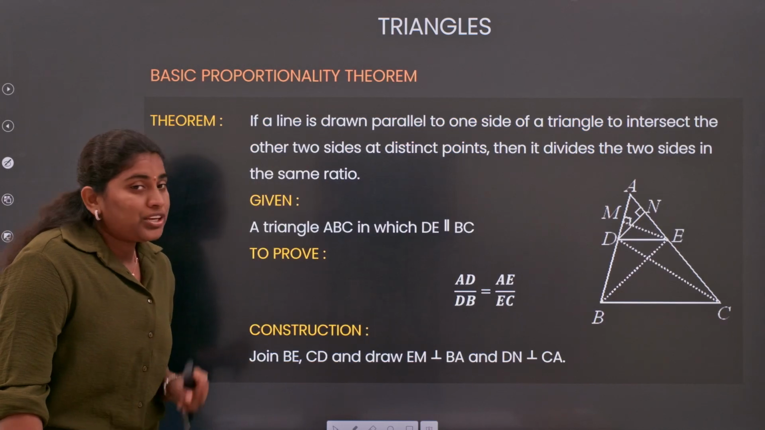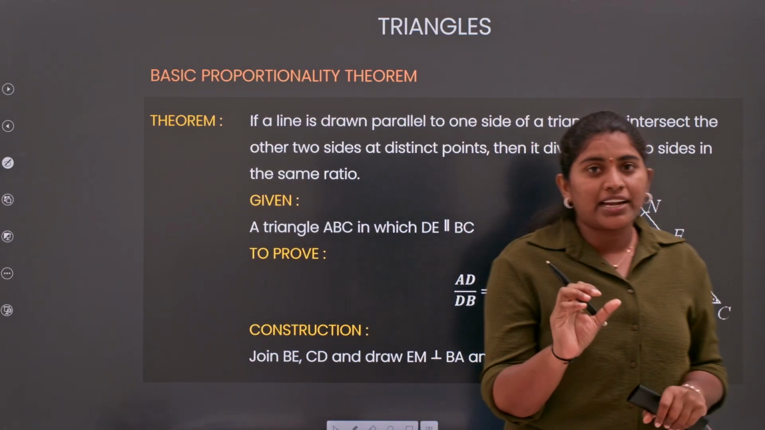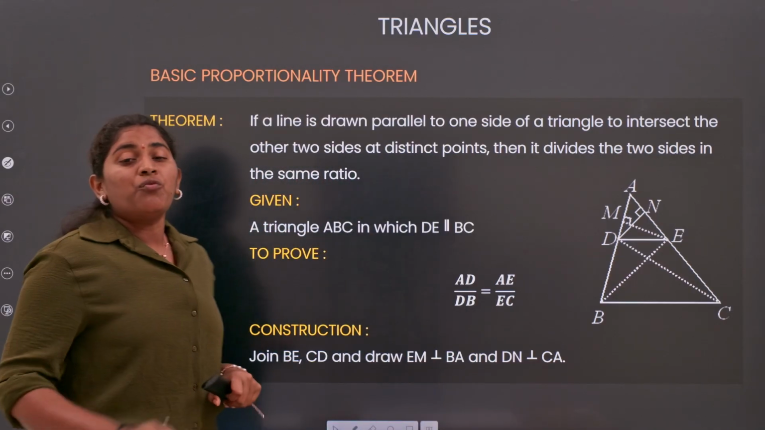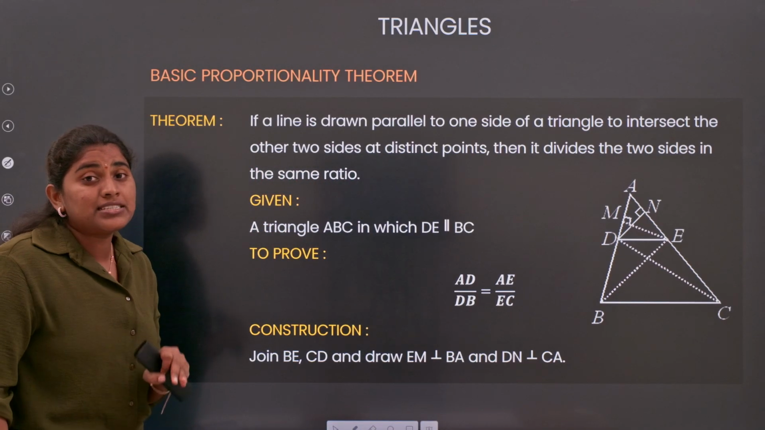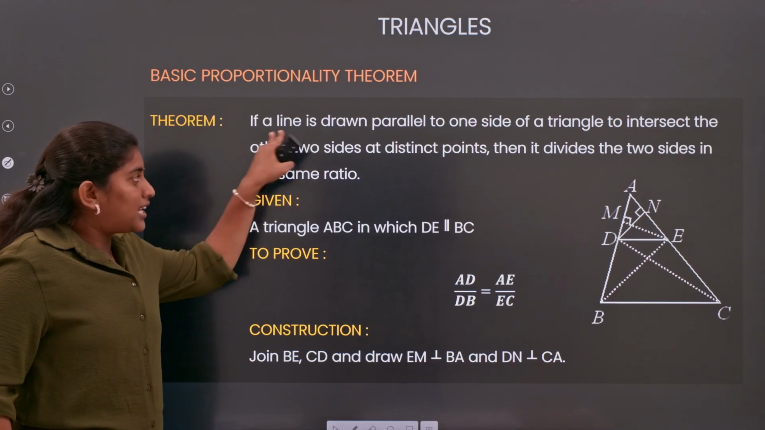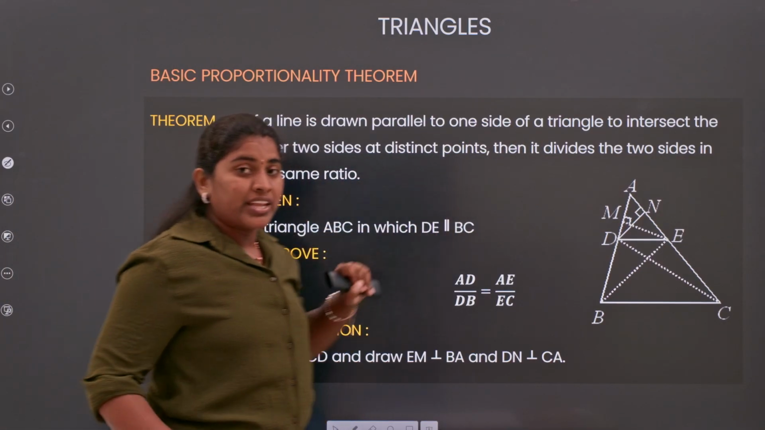Clear? Moving to the next, we will discuss one of the basic important theorems, that is your basic proportionality theorem. So what is the statement of the theorem? It means if we have a line drawn parallel to one side of a triangle, it means what?